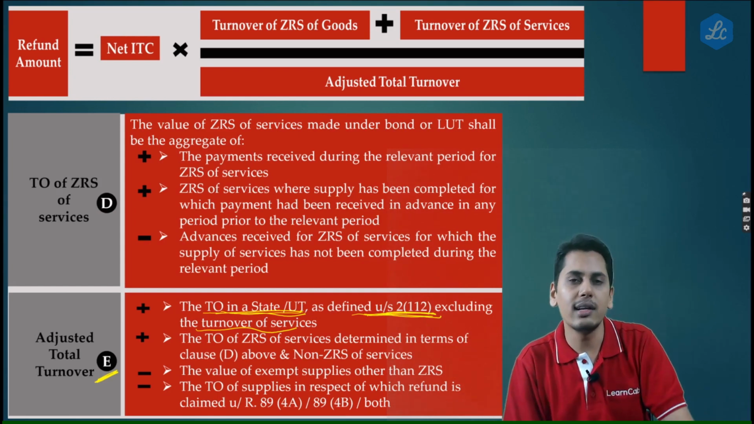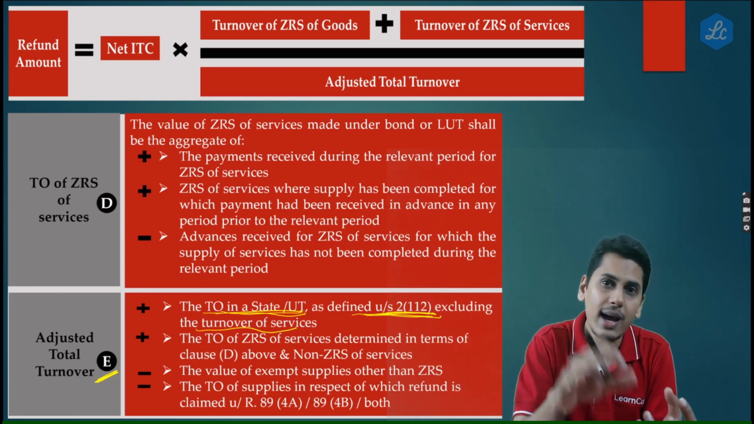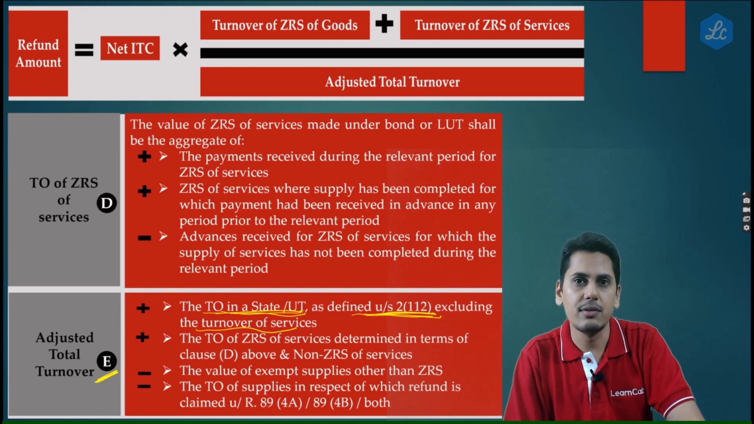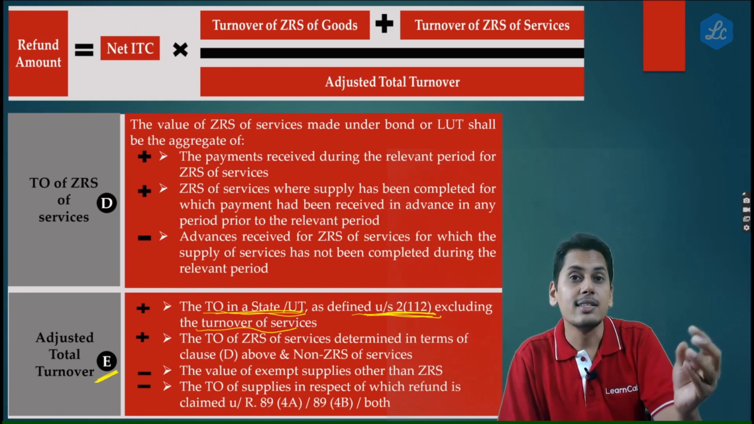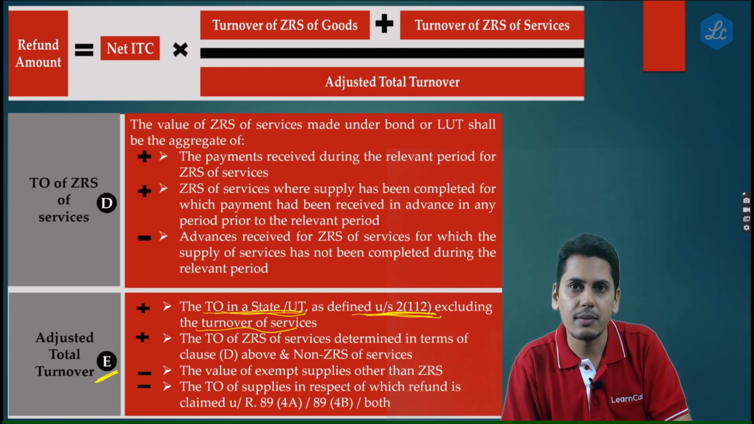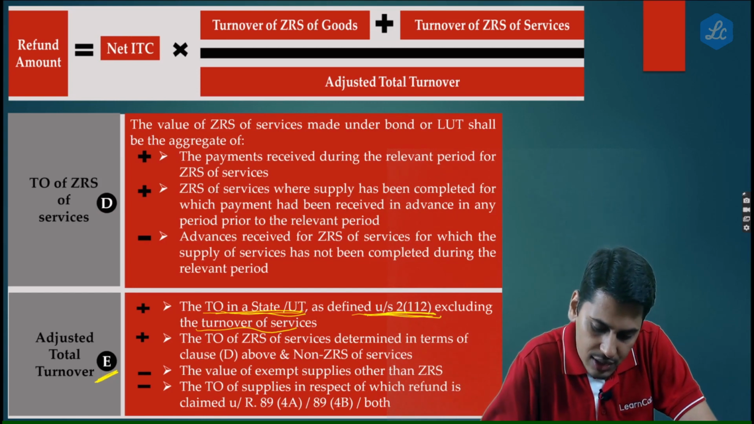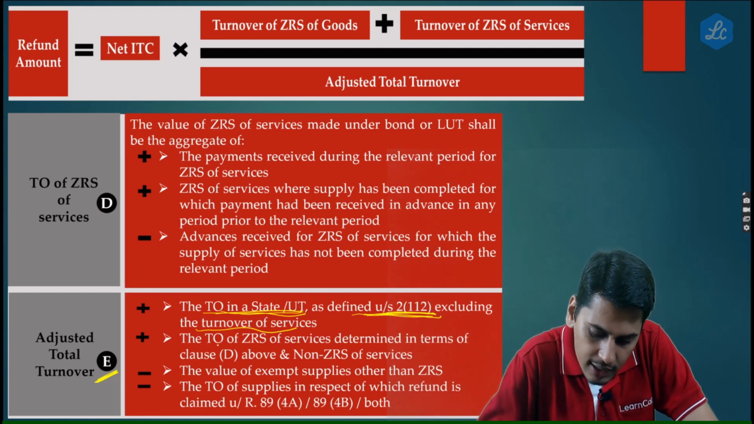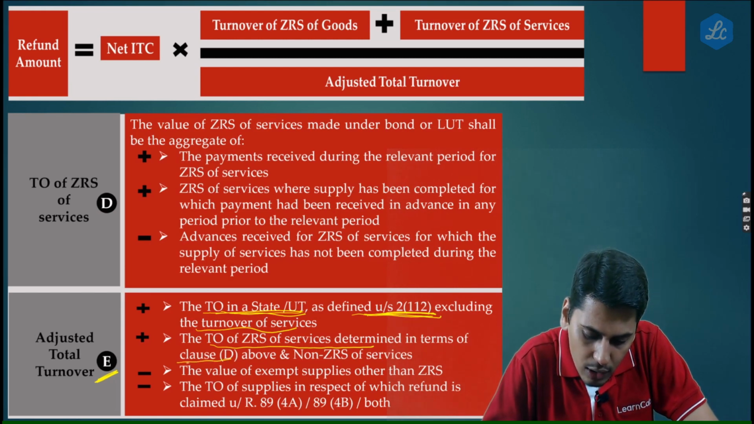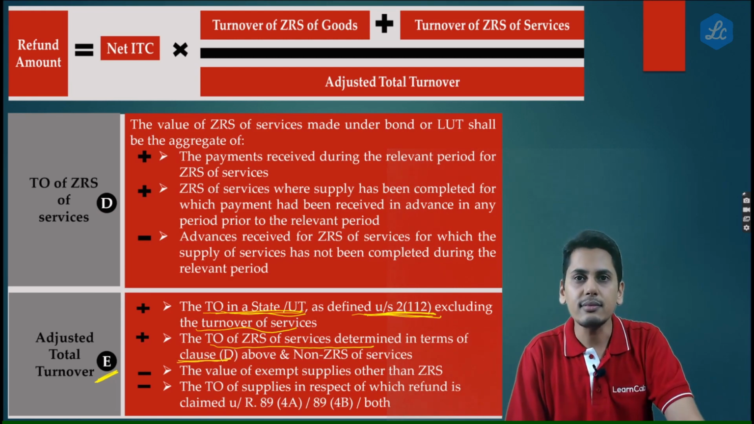So after you remove the turnover of services, you have to add back the turnover of services. Friends, now when you add back the turnover of services, it could be zero rated supply of services and non-zero rated supply of services. Now friends, please have a careful watch. They tell you add back turnover of zero rated supply of services determined in terms of clause D above.